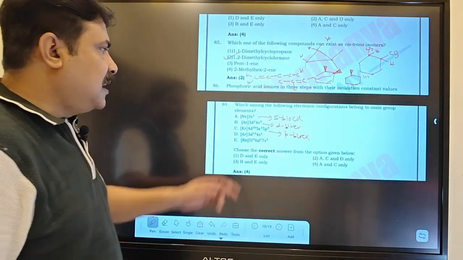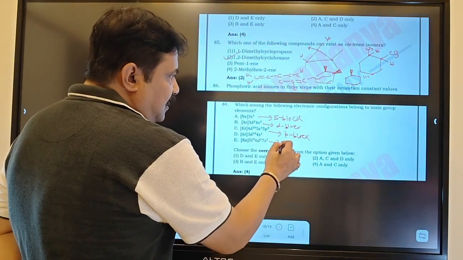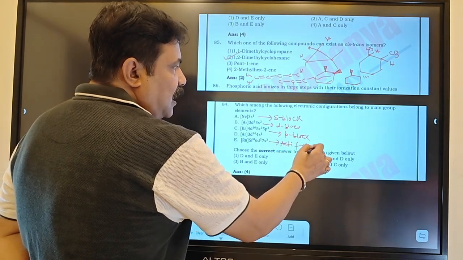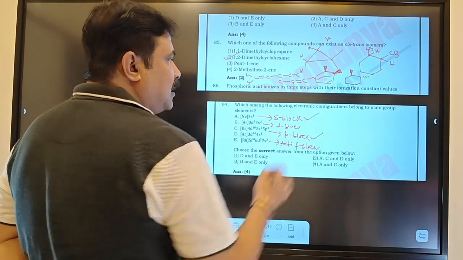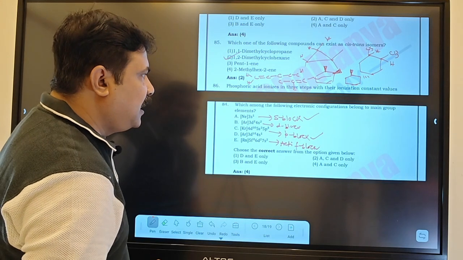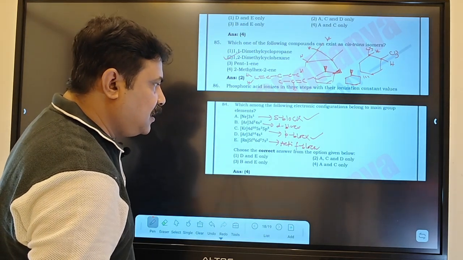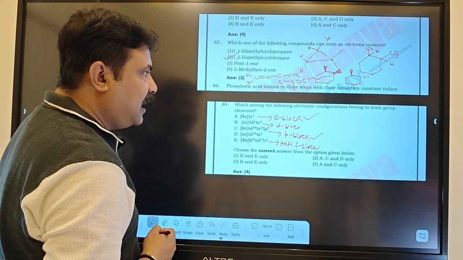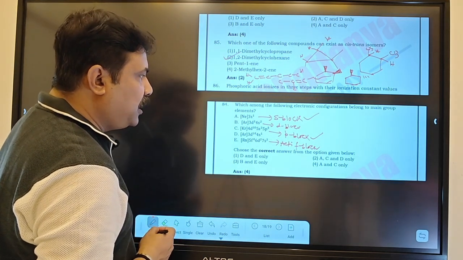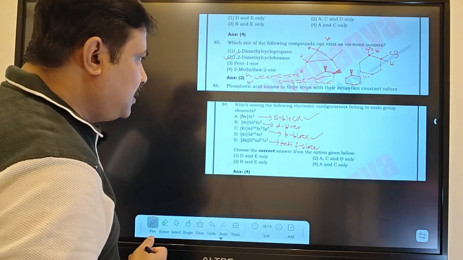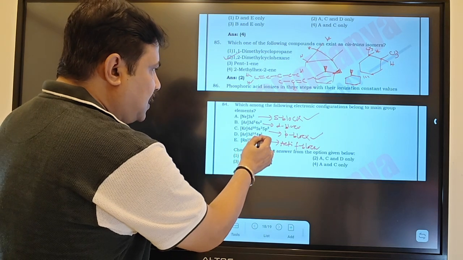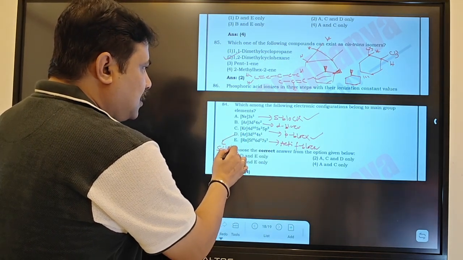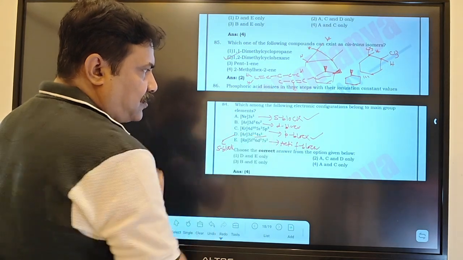And this is nothing but thorium, your actinide or f block element. So the main group means p block and s block, which is nothing but A and C. Where are the A and C options? If you look, A and C, and they are telling you thorium. And if you look at this one, this is also an s block element, because d10 and after that 4s1.